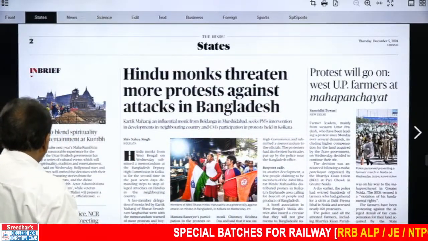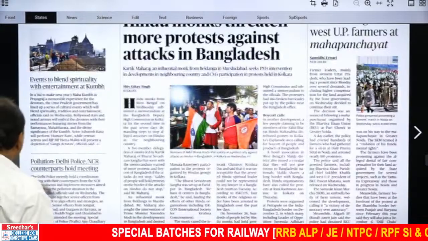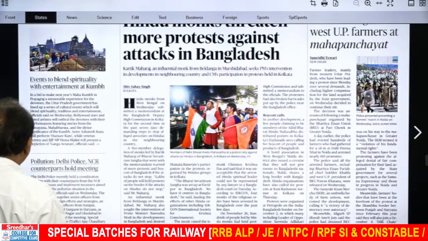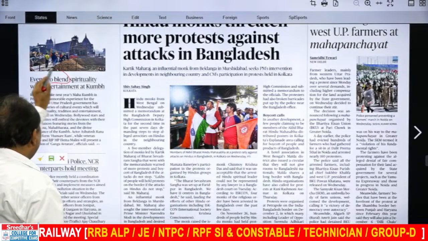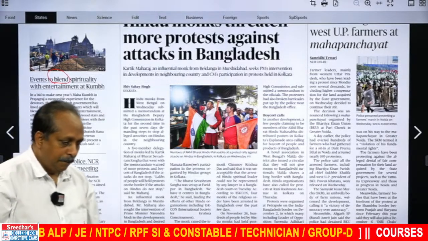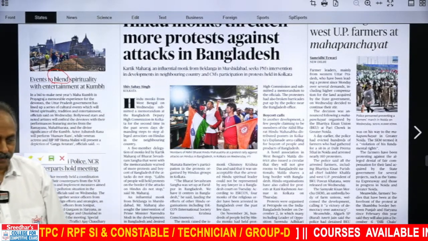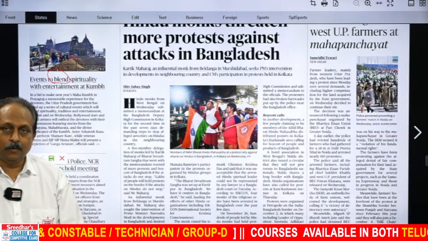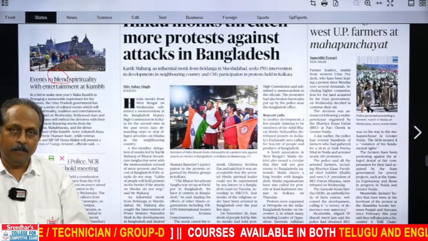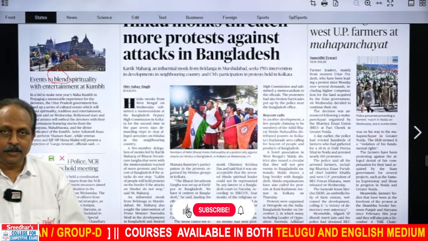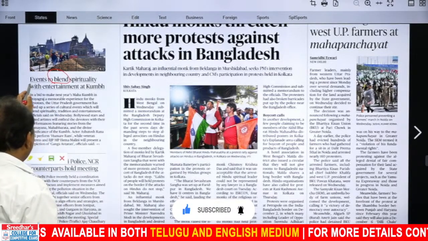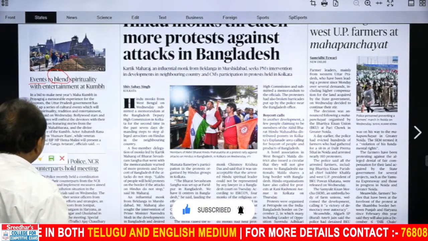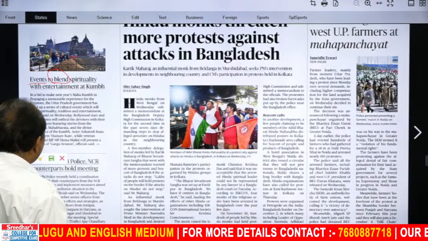The second page, let us see what is here. Events to blend spirituality with entertainment at Kumbh Mela. Here, blend means what? Mix. So they want to, Kumbh Mela events, they want to blend or mix one thing spirituality, the other thing entertainment. Sentence says, events to blend spirituality with entertainment at Kumbh Mela.